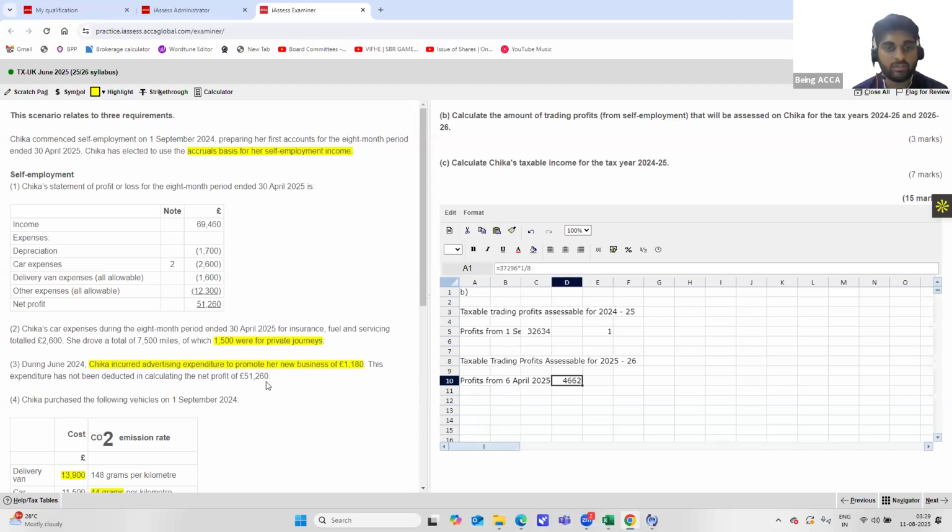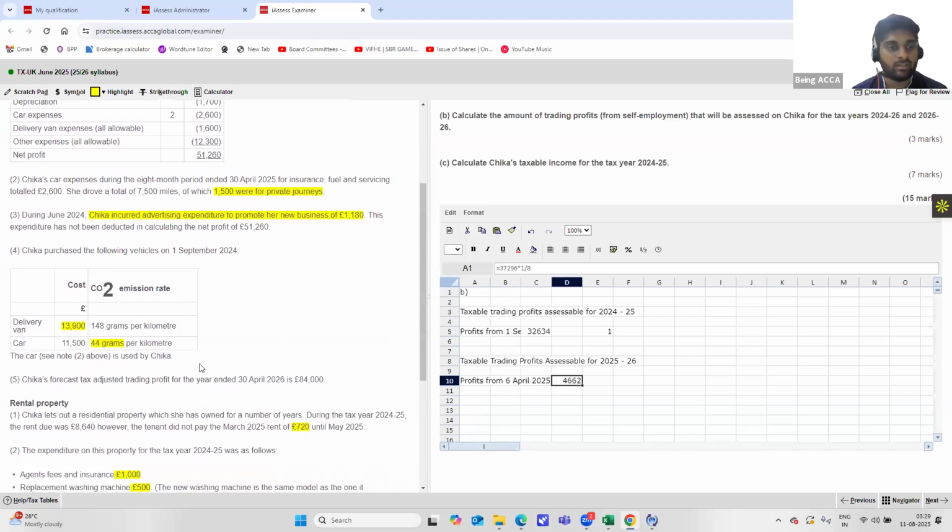And next, they have also given us the profits for the year ended 30th April 2026. Here, since the first period was only 8 months, the next is completely for the 12-month period. But again, the last 1 month will not be applicable to us because our year ends on 5th April 2026.